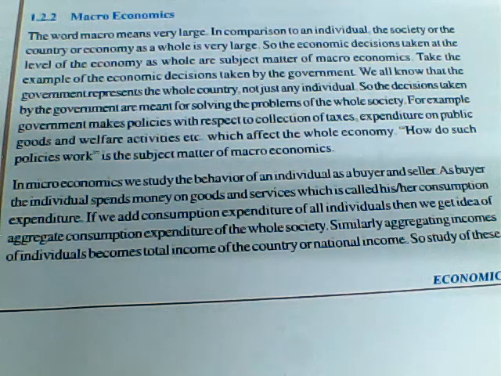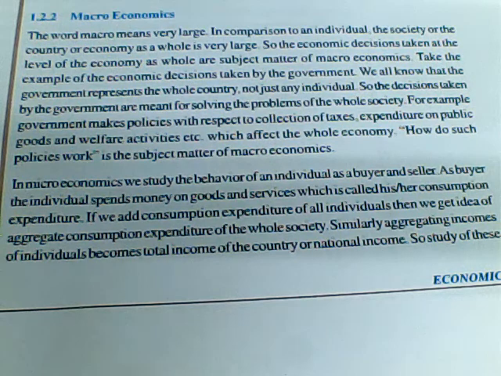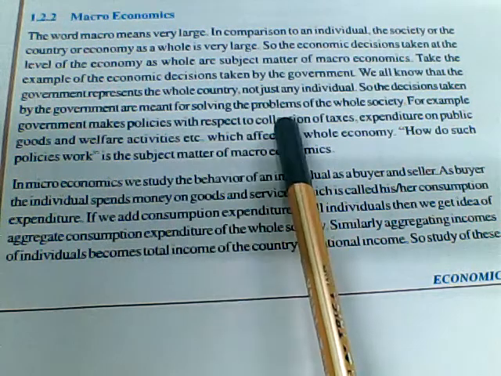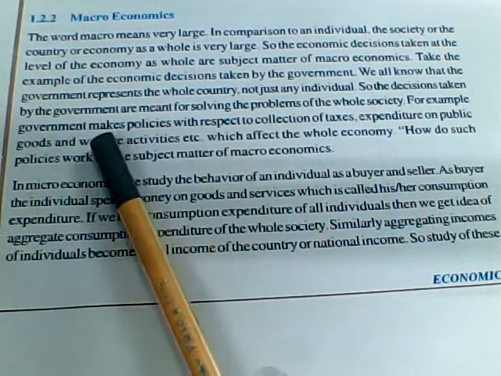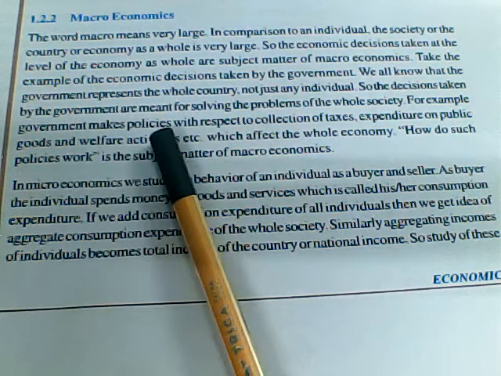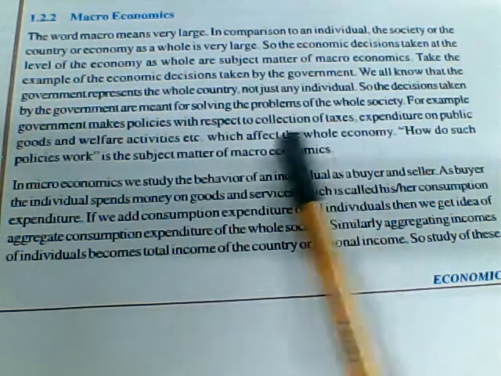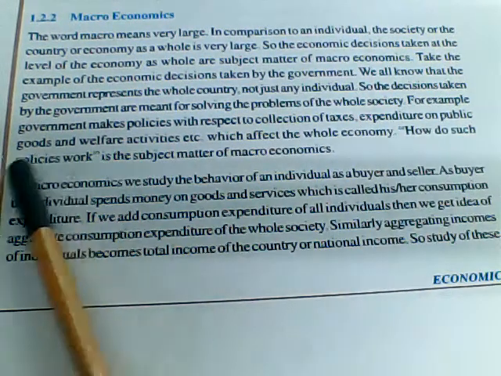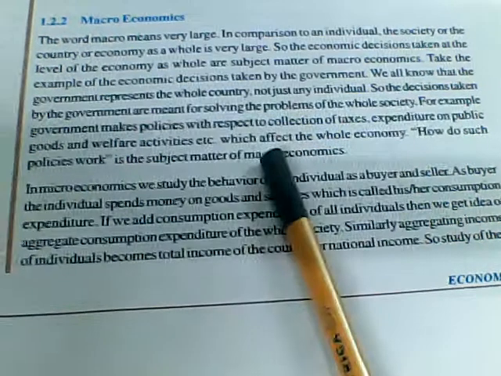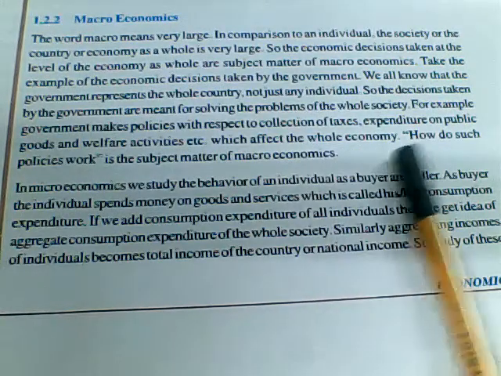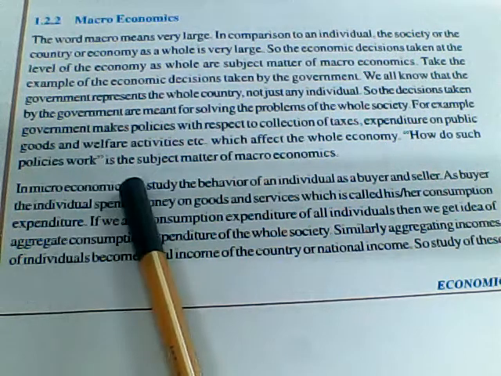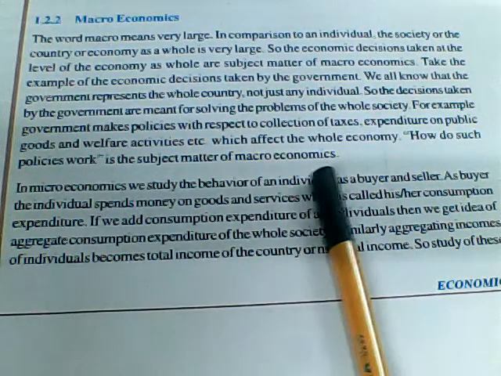When the production is huge, supply will be huge. If supply is huge, transportation is involved. We have to interchange goods from state to state, city to city, country to country. So a lot of things are involved. Considering all these issues, in the sense of problems, the government is formed to control everything. For example, government makes policies with respect to collection of taxes, expenditure on public goods and welfare activities, etc., which affect the whole economy. How do such policies work in the subject matter of macroeconomics?